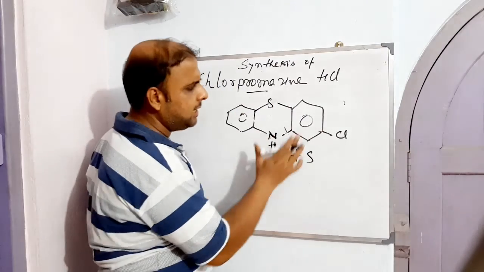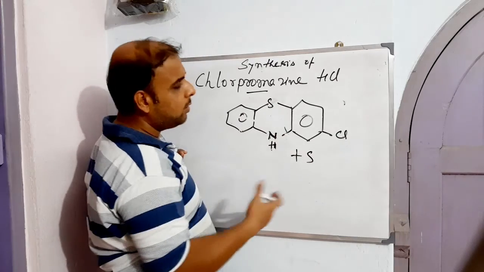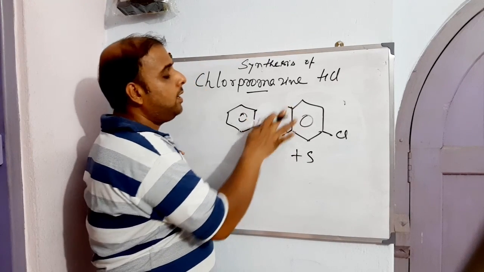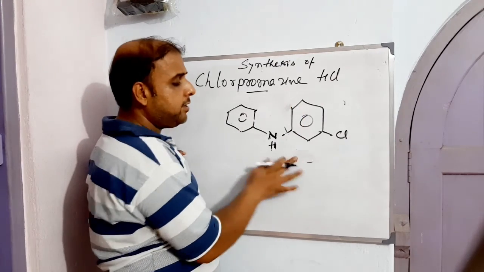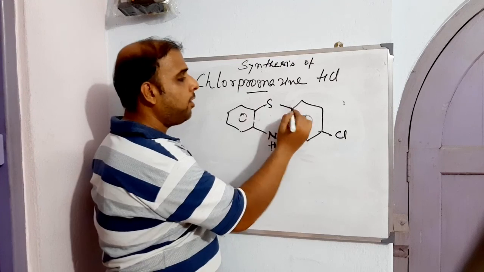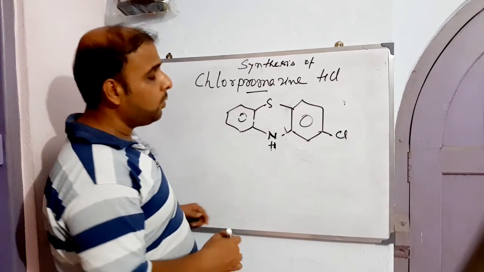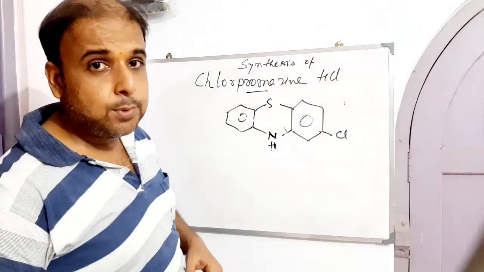You can also start the process from this particular entity. But if we go deeper, you can find that this is the open system. On treatment with sulfur, what will happen? The first intermediate will get formed in the form of something like this. This is the first intermediate that we got while sulfurating a substituted benzenamine.